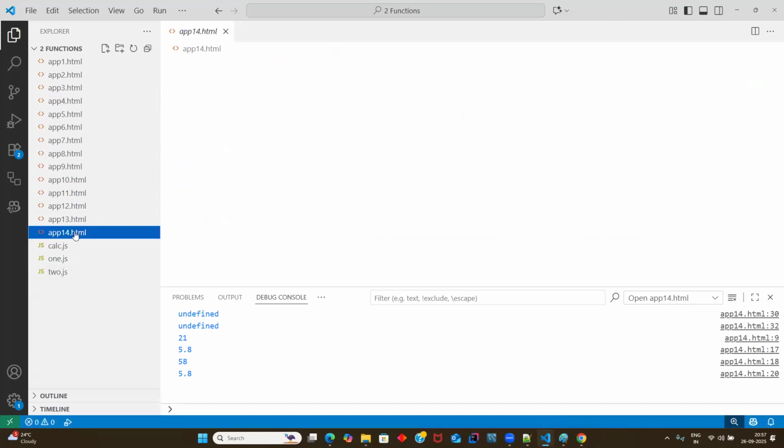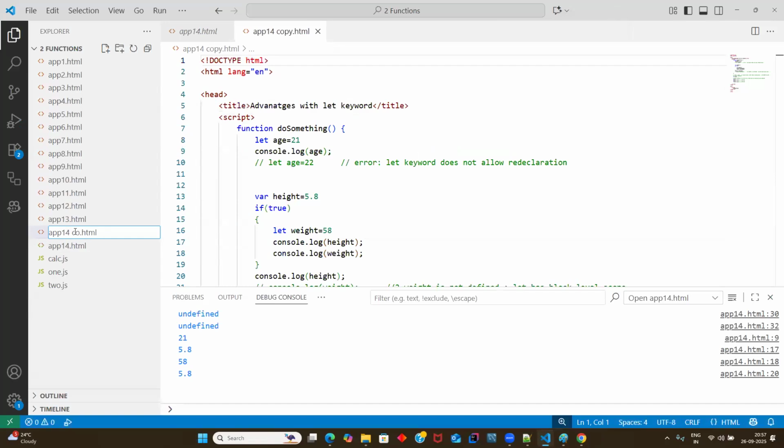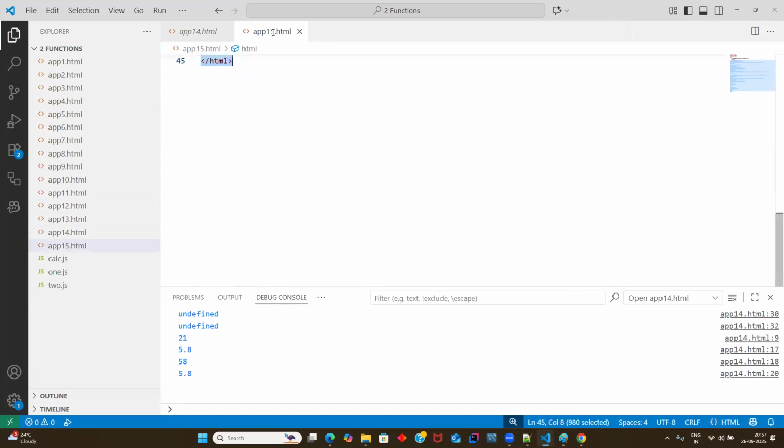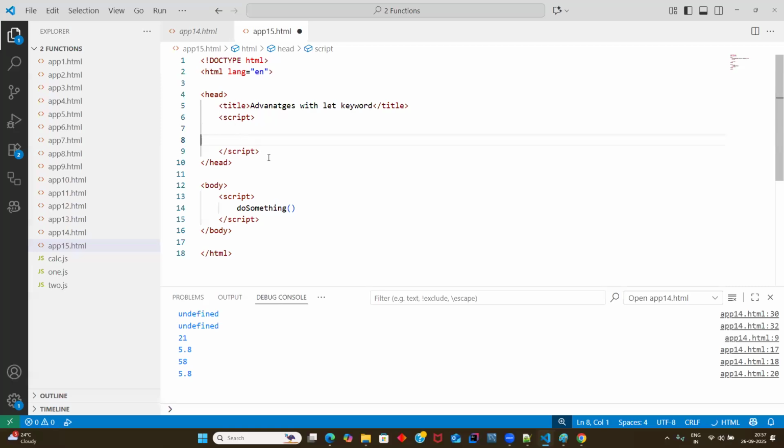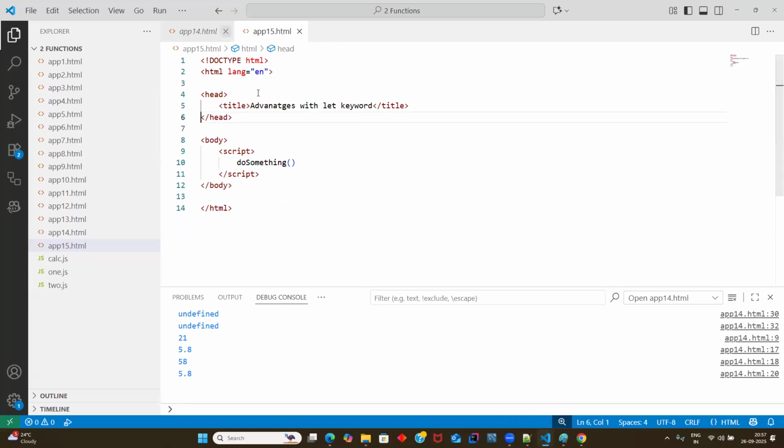And I want to show you one more dirty thing in JavaScript. Sir, can you explain hoisting once again? Yes, sure. Maybe I can explain this again.